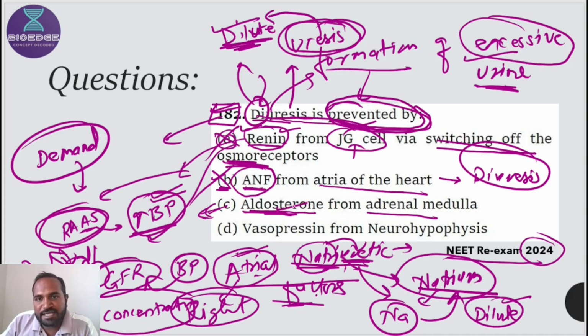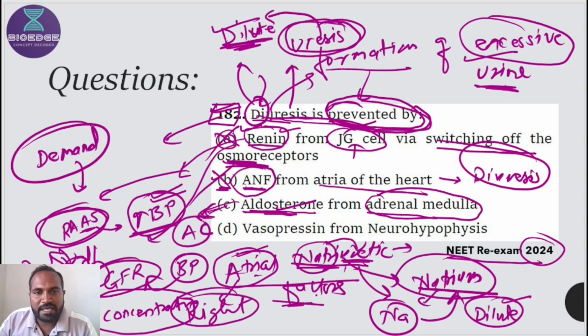So aldosterone can prevent the diuresis, but here is the catch. Aldosterone from adrenal medulla. They say the source of the aldosterone hormone, they mention adrenal medulla, but as we know, aldosterone is released by the adrenal gland, and which part of the adrenal gland? Adrenal cortex. So here they use medulla. So that's why this word is wrong. That's why this whole option is wrong.